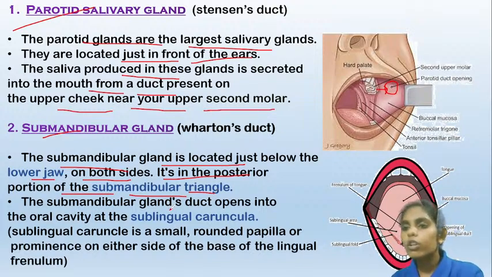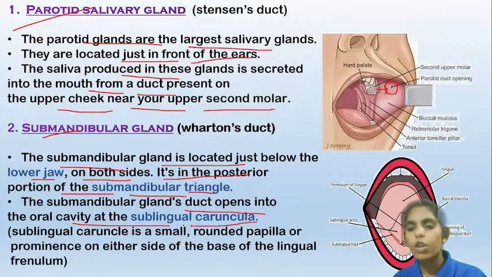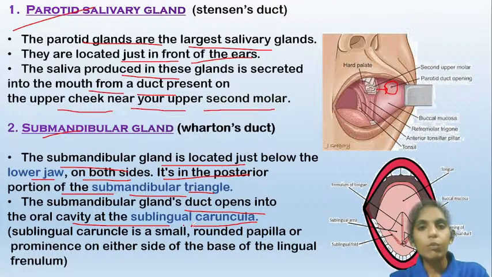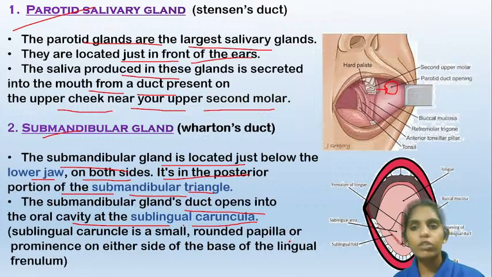The submandibular duct opens into the oral cavity at the sublingual caruncula. This sublingual caruncula is a bulb-like structure present under the tongue. I have told you about the lingual frenulum, the thing which attaches the tongue to the lower jaw. On the lingual frenulum, a bulb-like structure is present, and that is known as the sublingual caruncula. And this Wharton's duct will open beside the sublingual caruncula.